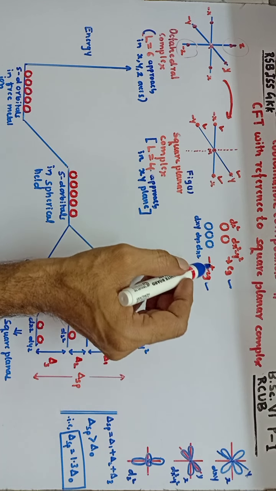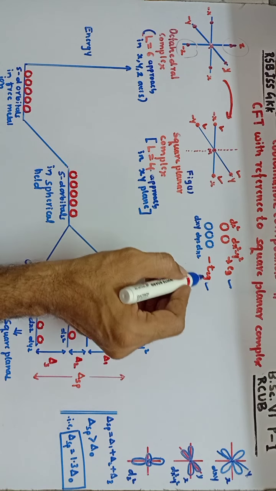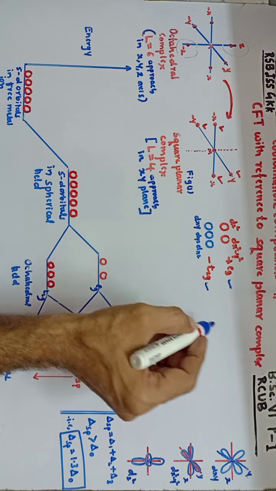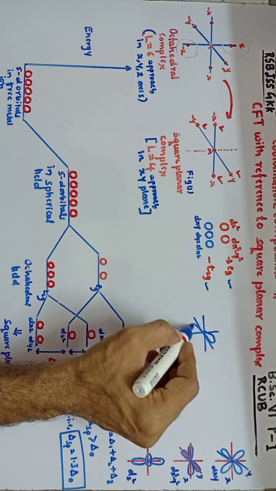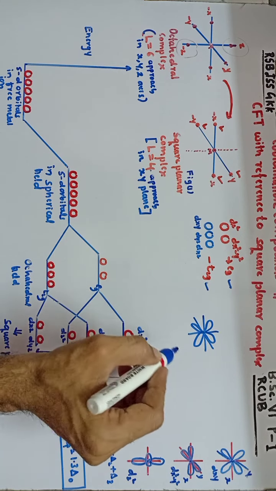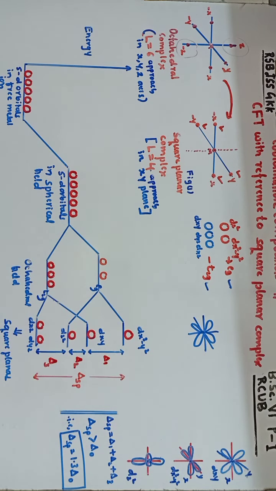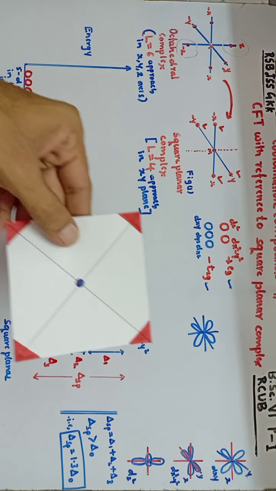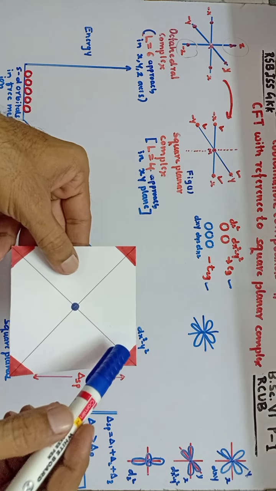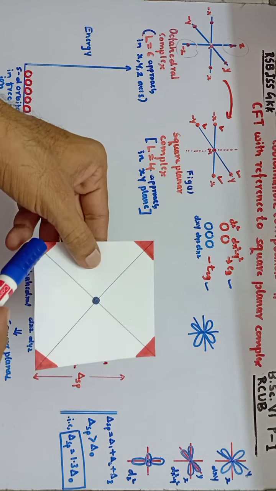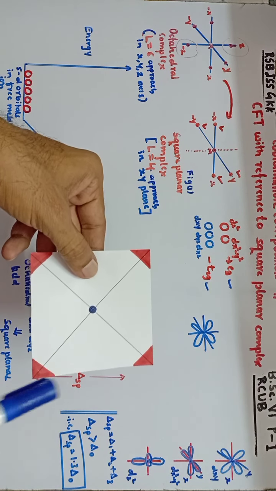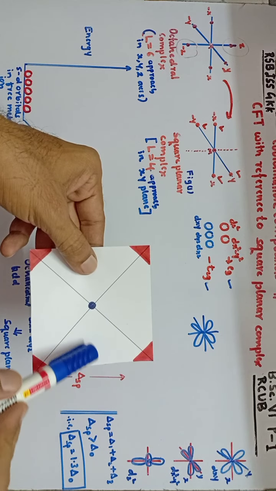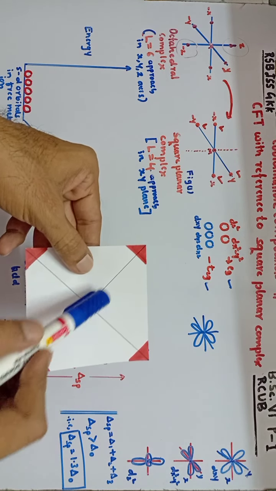Further, from the shapes and orientation, it is very clear that the lobes of the T2g orbitals lie exactly in between the axes. For example, if you consider the x, y, z axes, the lobes of the T2g orbitals come exactly in between the axes. If this is the x axis, this is the y axis, then this is the minus x axis and this is the minus y axis. The T2g orbital lobes will come exactly here in between the axes, whether it is dxy, dyz or dxz.